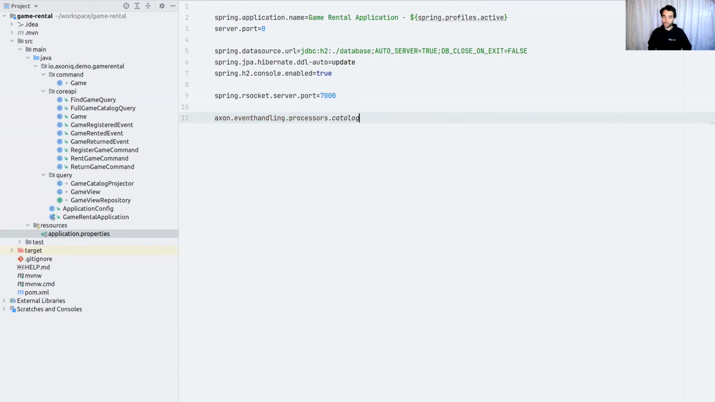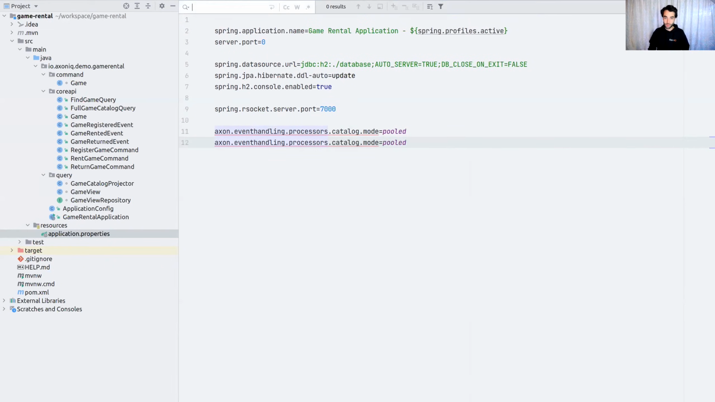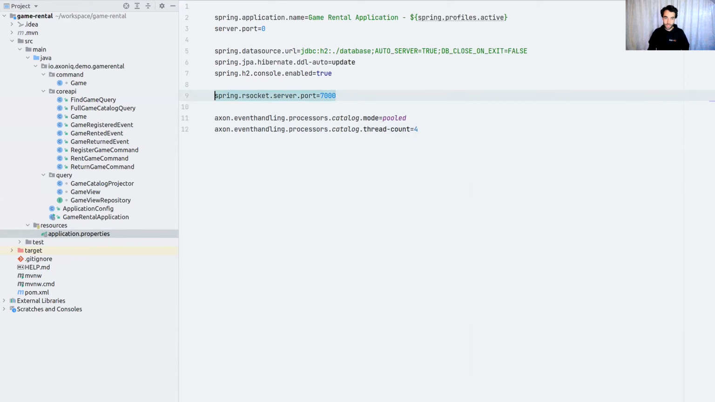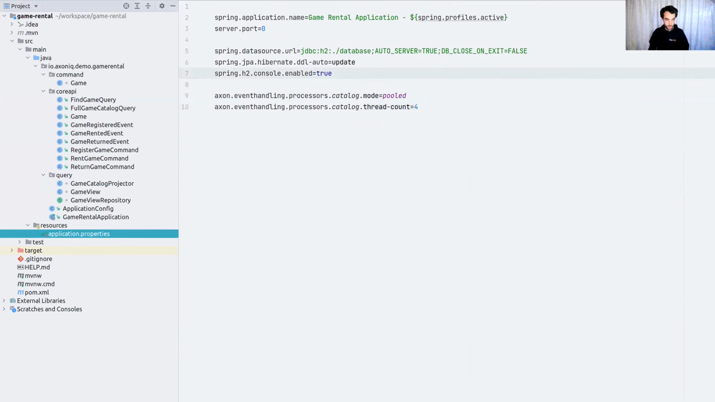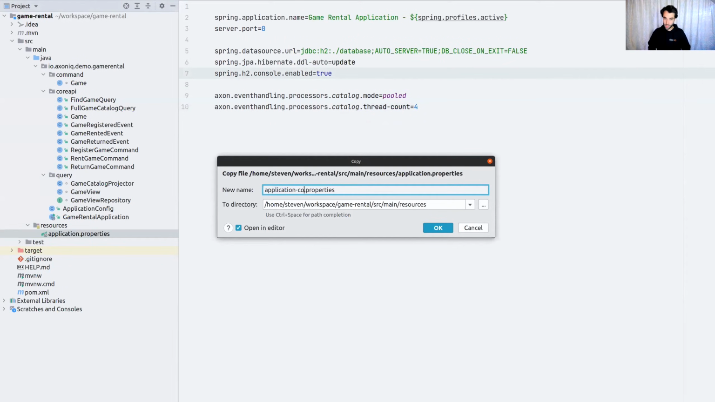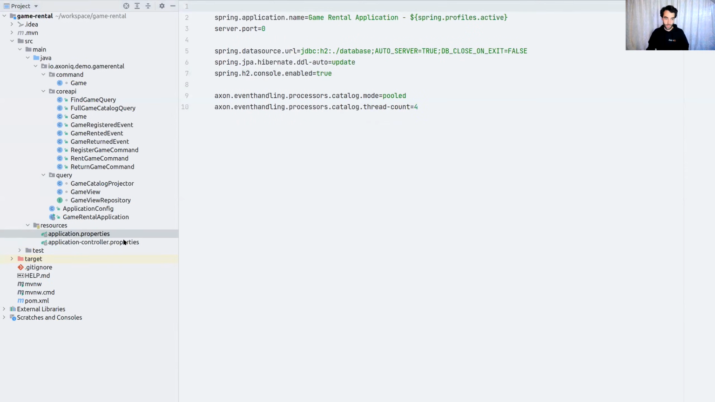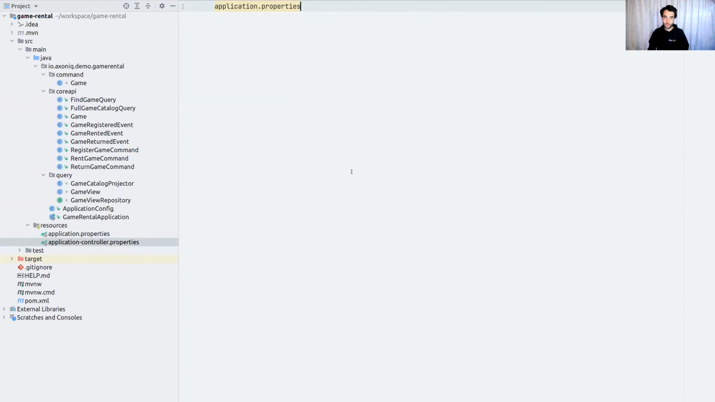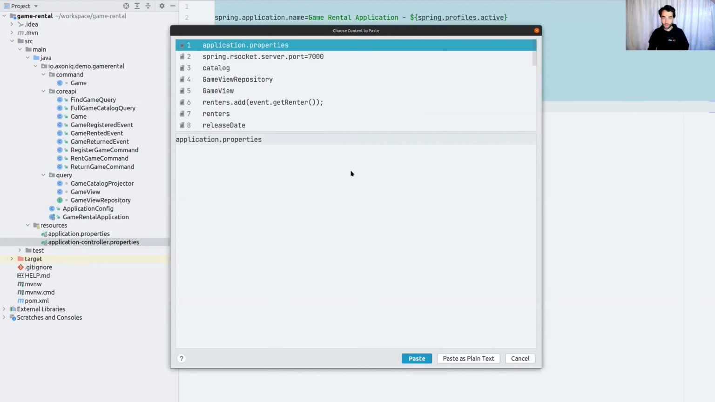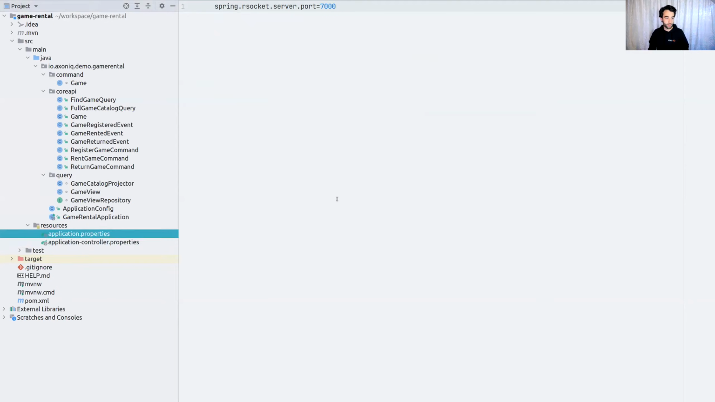So I'm going to do Axon event handling processor catalog. I'm going to change the mode to pooled because this is a more efficient mode. I'm going to do another one for thread count, which I'm going to change to 4. And I need to do an additional thing. I need to copy this and add another package. And we'll see in a couple why we need this. And this is where I'll add my RSocket properties to.